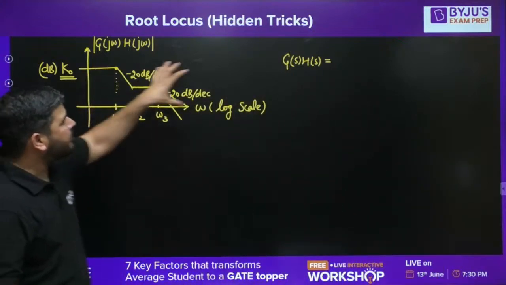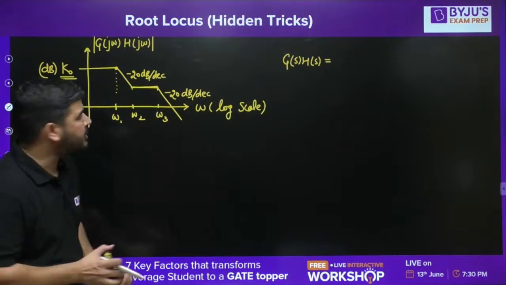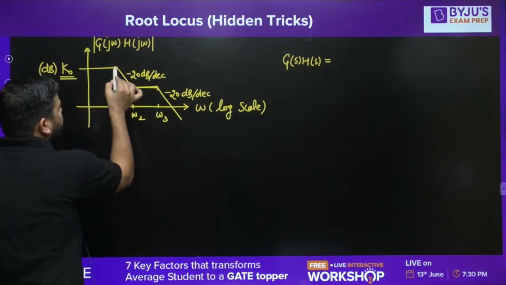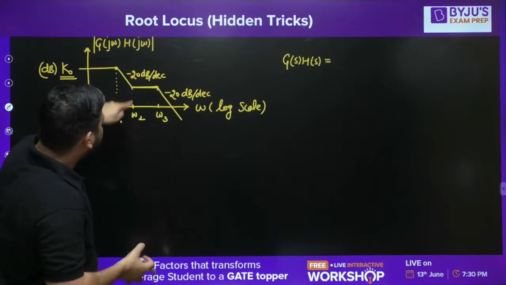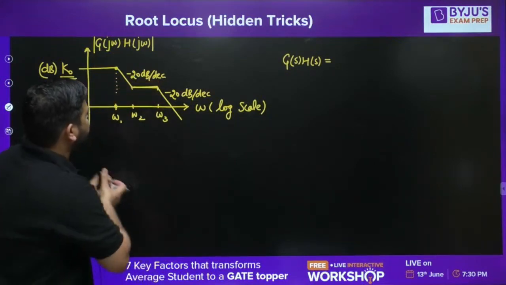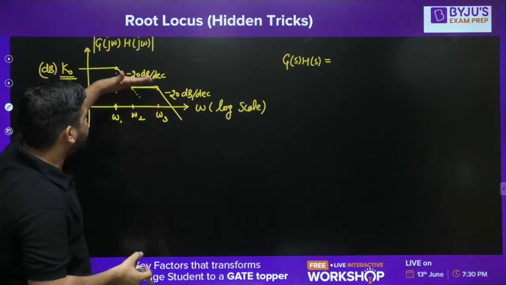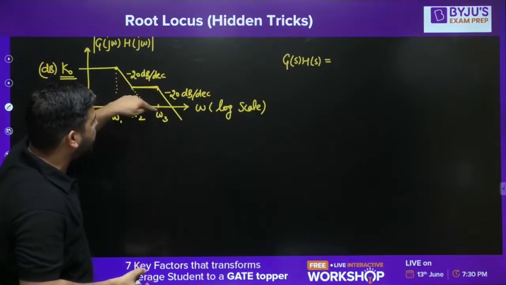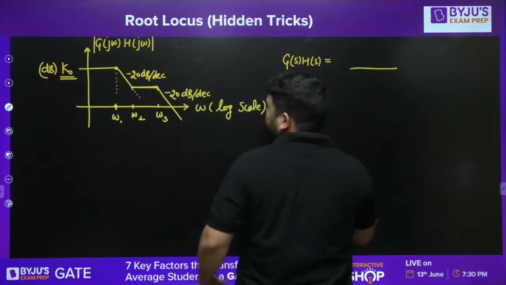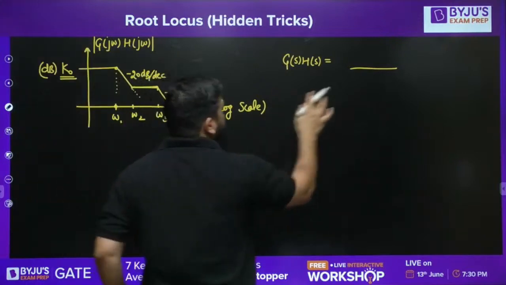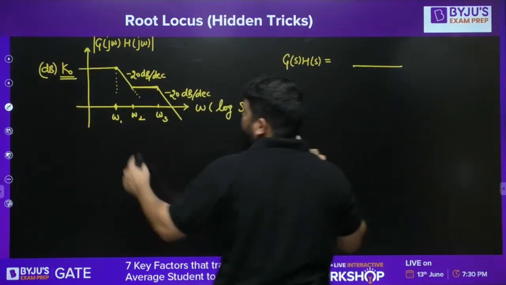Now if you want to write the transfer function from this Bode diagram, you know that at this point a pole will lie because the slope is decreasing. At this point a zero will lie, because the slope is increasing from minus 20 dB, you are coming to 0 dB. At this point again a pole will lie. It means if you want to write the transfer function, it will be like this.